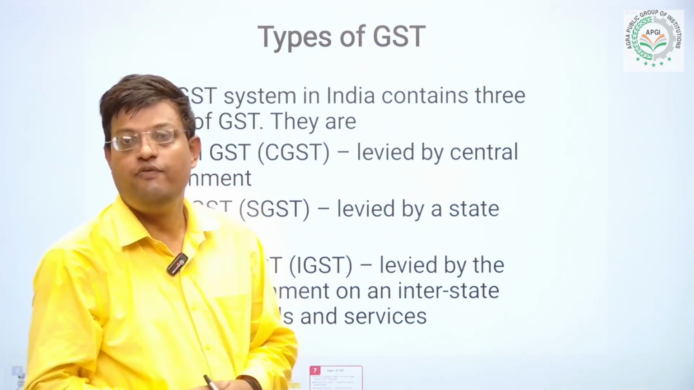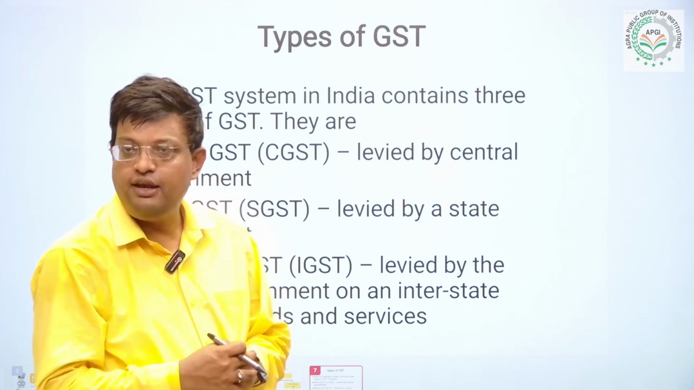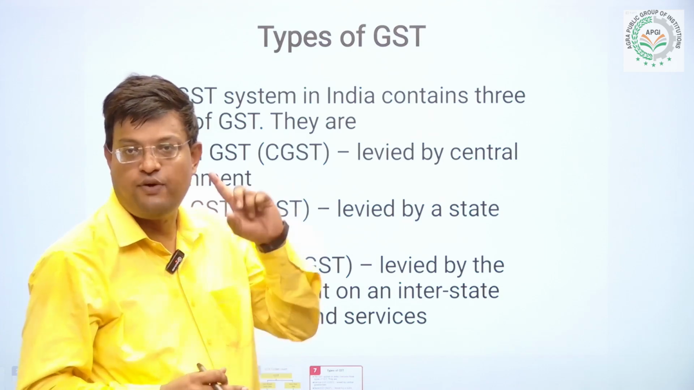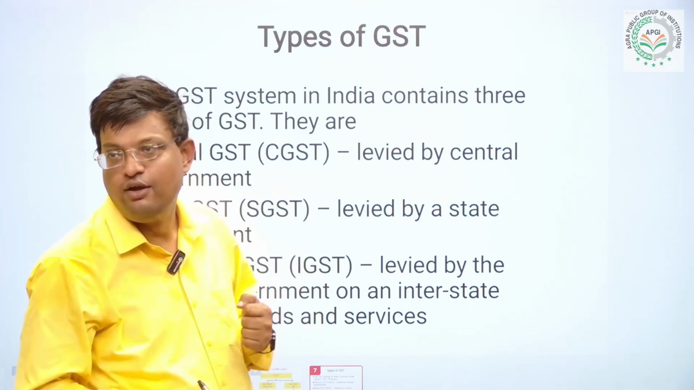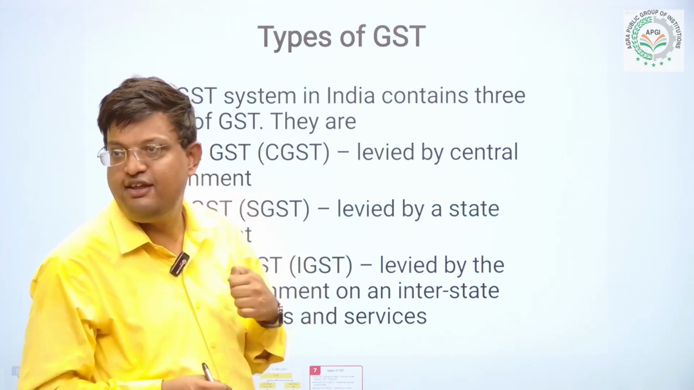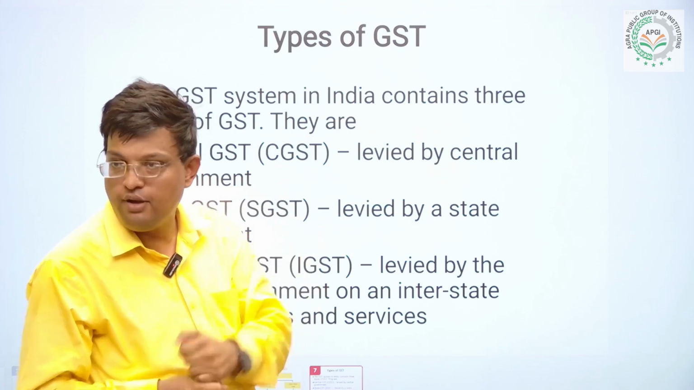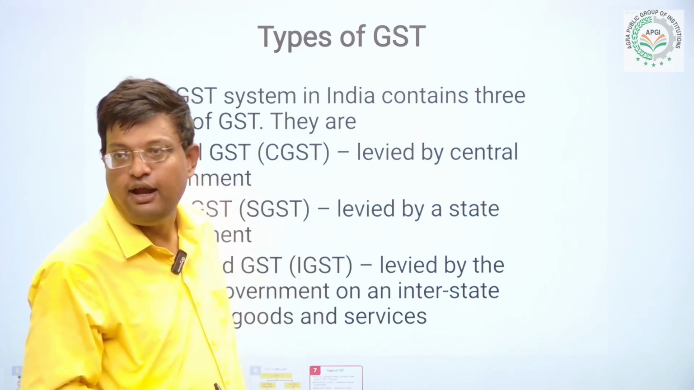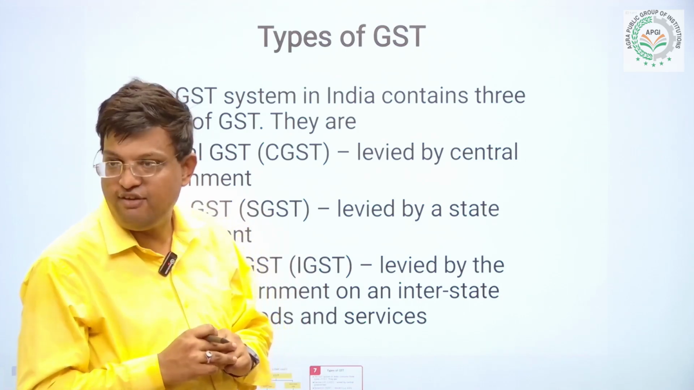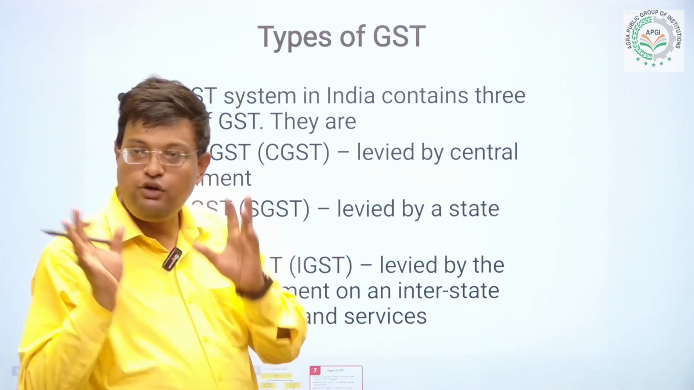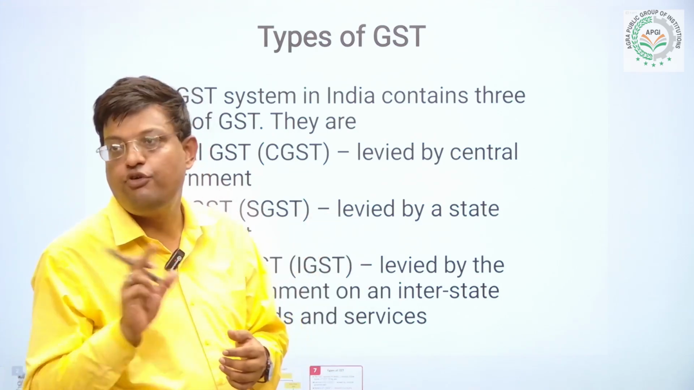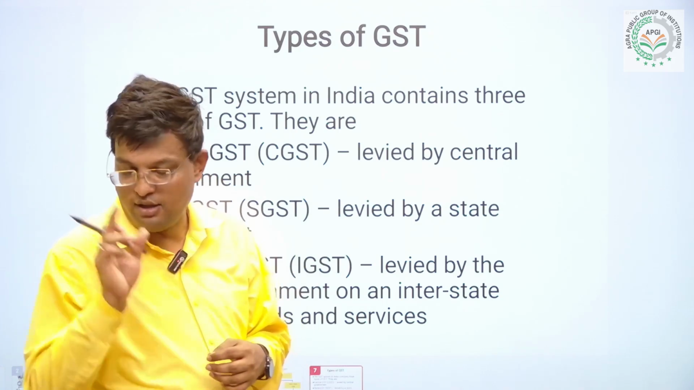Now we will discuss the types of GST. We can say that GST is basically described on three parameters. The first parameter is central GST, which is governed by the central government laws. Another is SGST, that is implemented on the guidelines of the state government. And the third one is integrated goods and services tax, that is called IGST, which is applied when goods are transferred or transported between different states of the country.